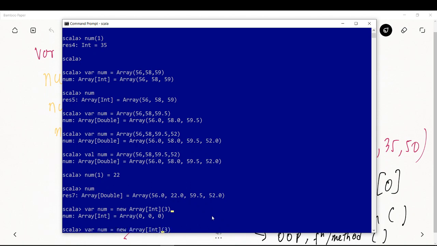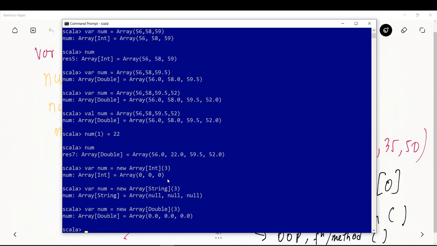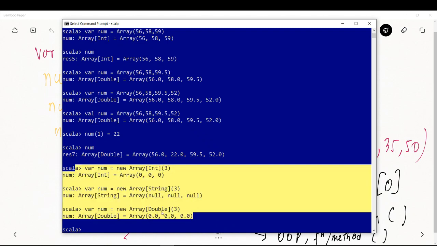Similarly, instead of an integer, we can also create an array of string. So it will show null, null, null, because it is an array of strings. Similarly, you can change it to double if you want, with decimal values. So you can create an array of all decimal values by specifying an array of length 3 with a double, right?